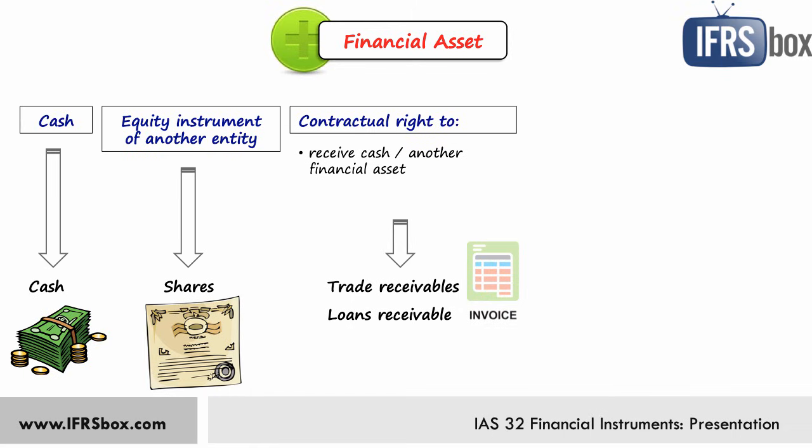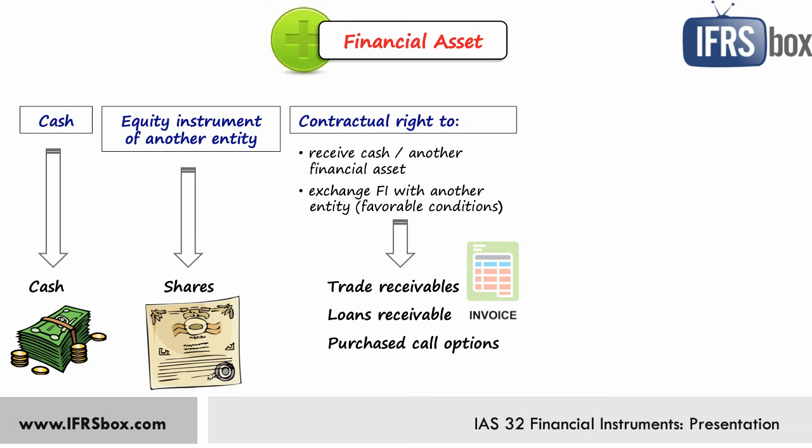And a financial asset is also a contractual right to exchange financial assets or financial liabilities with another entity under conditions that are potentially favorable to the entity. For example, purchased call options. It is an option to buy, for example, some assets at some future date at a fixed price, but only when it is more favorable to exercise it than not to exercise it and buy at the current market price. Purchased put options, another example, are similar to a call option, but here it is an option to sell, not buy.